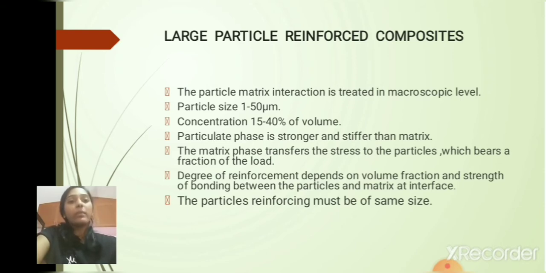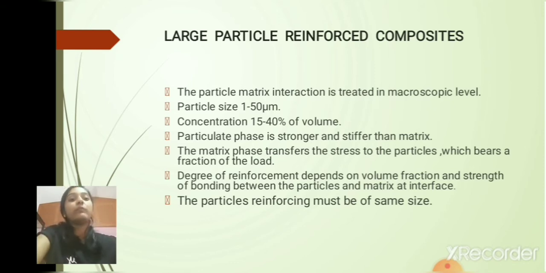And let us see the properties of these large particle reinforced composites. The first one is the particle matrix interaction is treated at macroscopic level, and the particle size is between 1 to 50 micrometer, and the concentration is about 15 to 40% of the volume.